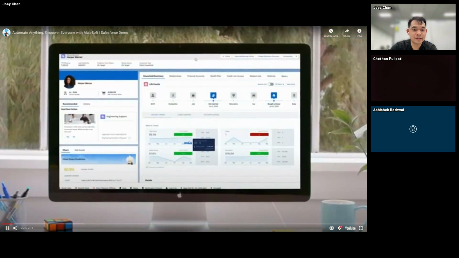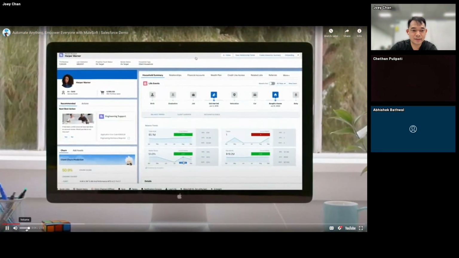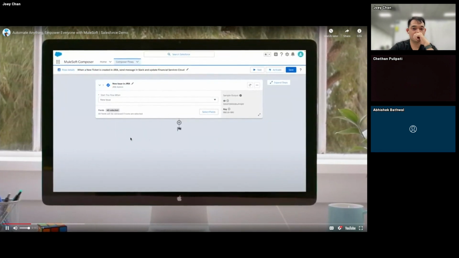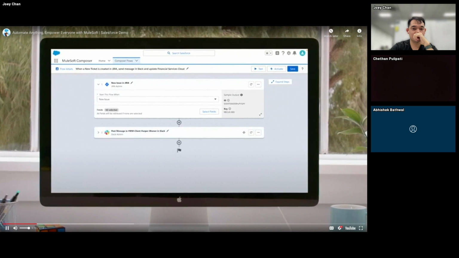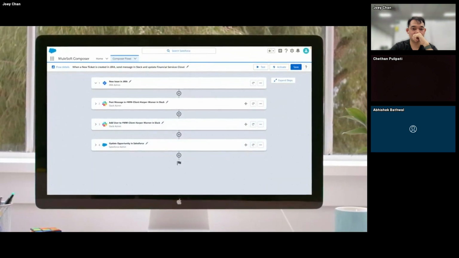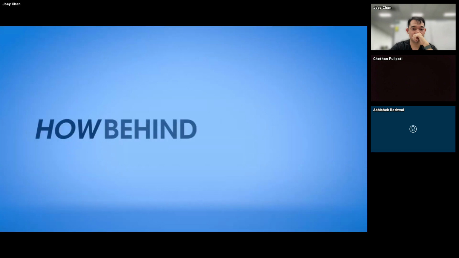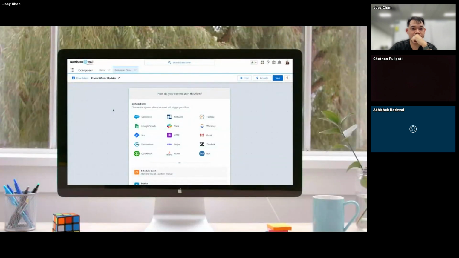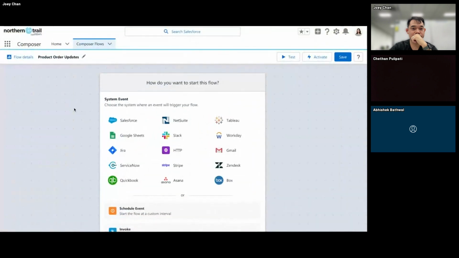Today, every experience you create for customers, employees, and partners requires data and orchestration across all of your systems. What if everyone could unlock data, automate processes, and create experiences that wow your customers? MuleSoft is the how behind the wow. Let's start with automation. Automation is so much more than bots and workflows. It's about freeing up time for employees to focus on higher value work.